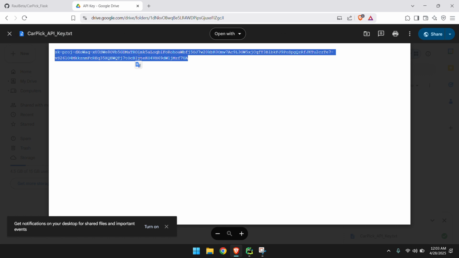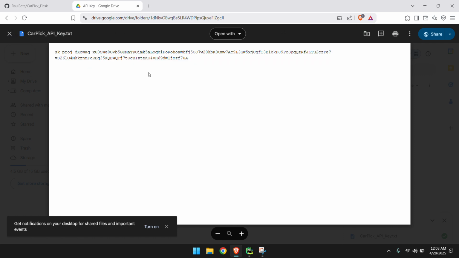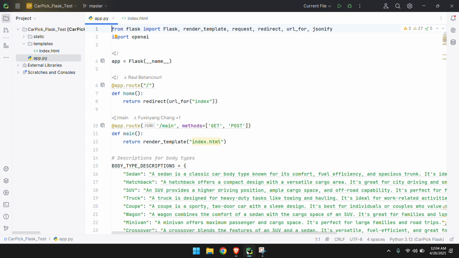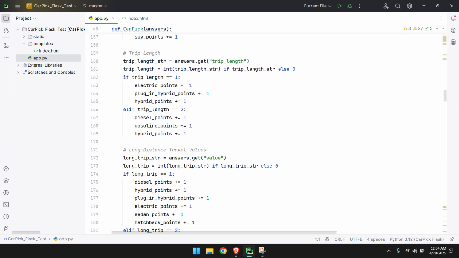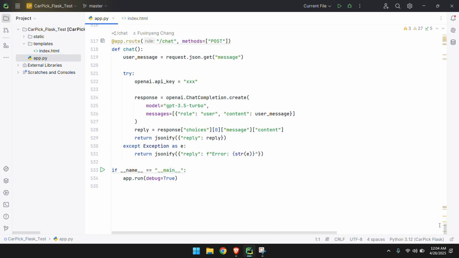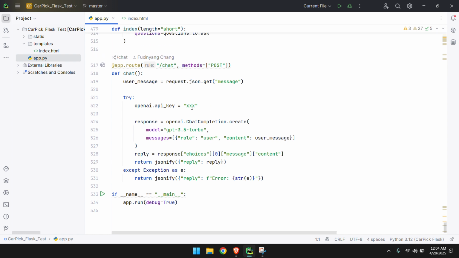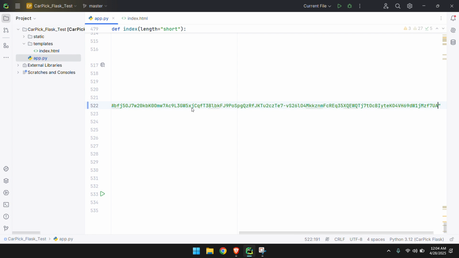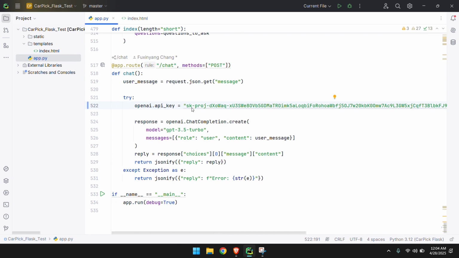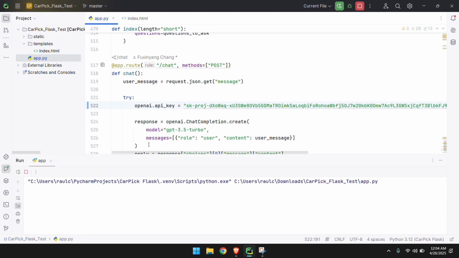we're going to have to copy paste this key because GitHub doesn't let you upload that key. So at the end of the Python code, here, API key, just paste it there. And that should be all to get it running. So let's run it.